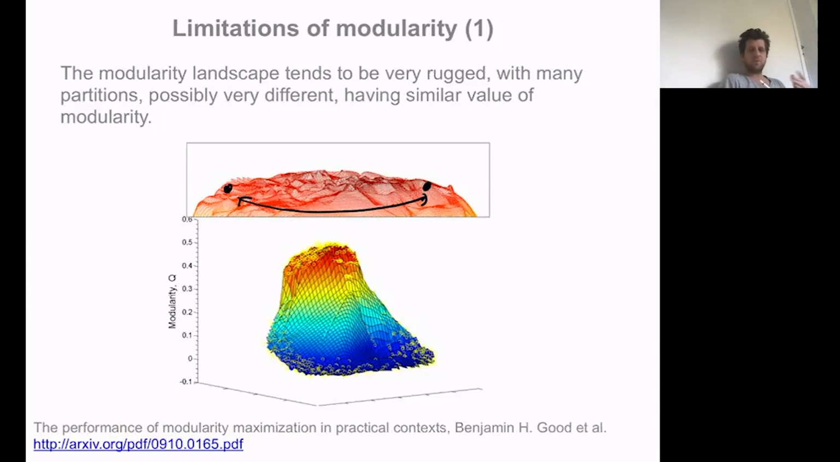But this is clearly something that doesn't look good when you do optimization. So it means that you need to be very careful, because it's not because an algorithm finds a high value of modularity and another high value of modularity that these partitions actually make sense. And in a situation like this one, maybe we should try to represent the system not by one single partition, but by an ensemble of partitions that would be all of these competing maxima that are almost similar.